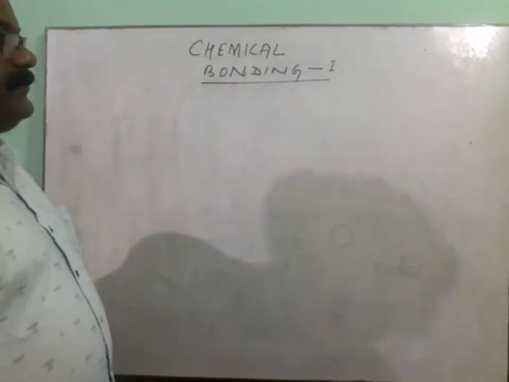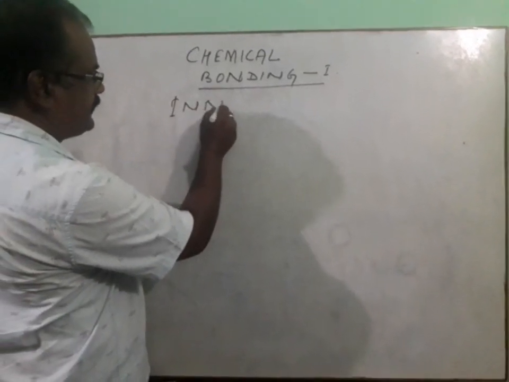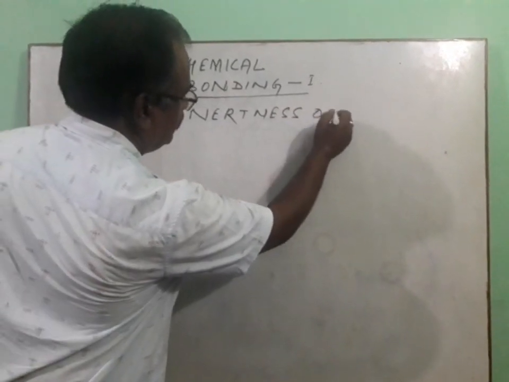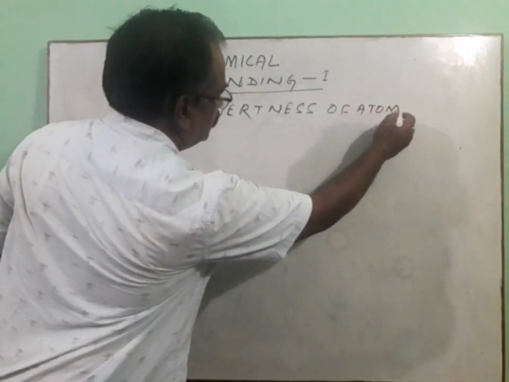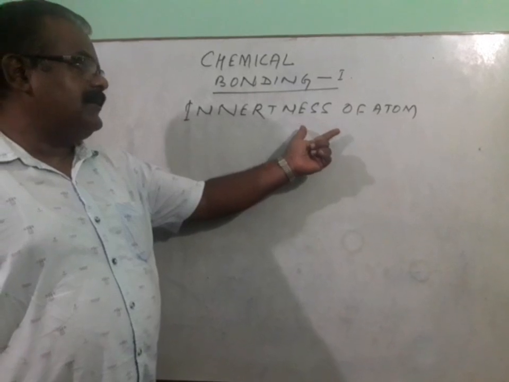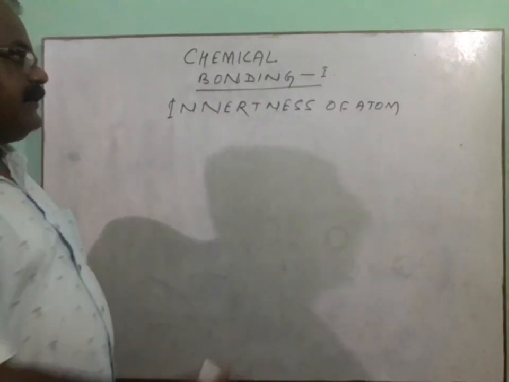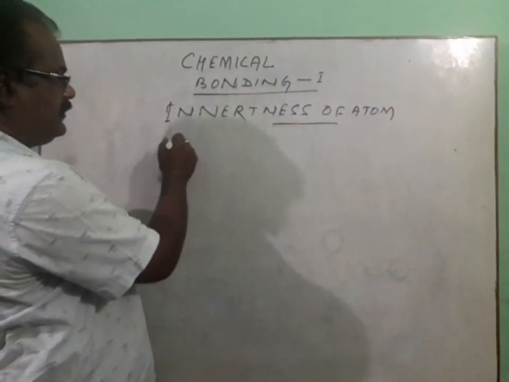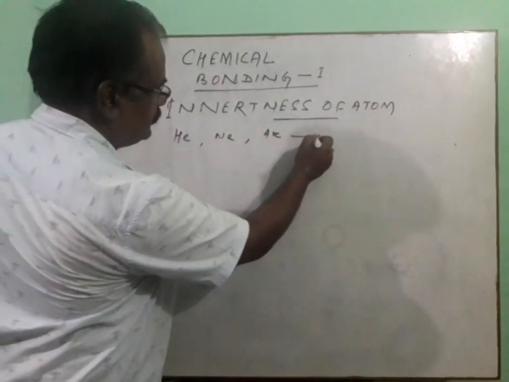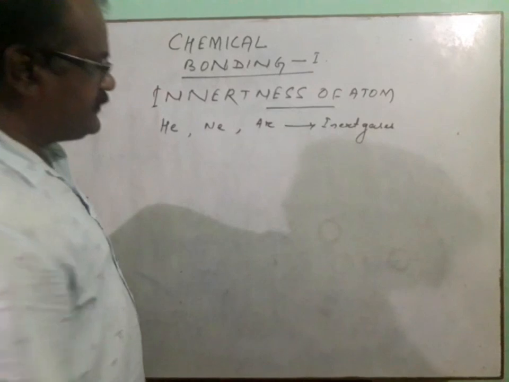As in the case of the structure of atom, you have already known about the inertness character, the inertness of atom. So we have seen that atoms do not exist independently, but there are certain atoms like inert gas atoms, for example helium, neon, argon. All these are considered to be the inert gases, or inert gas elements.